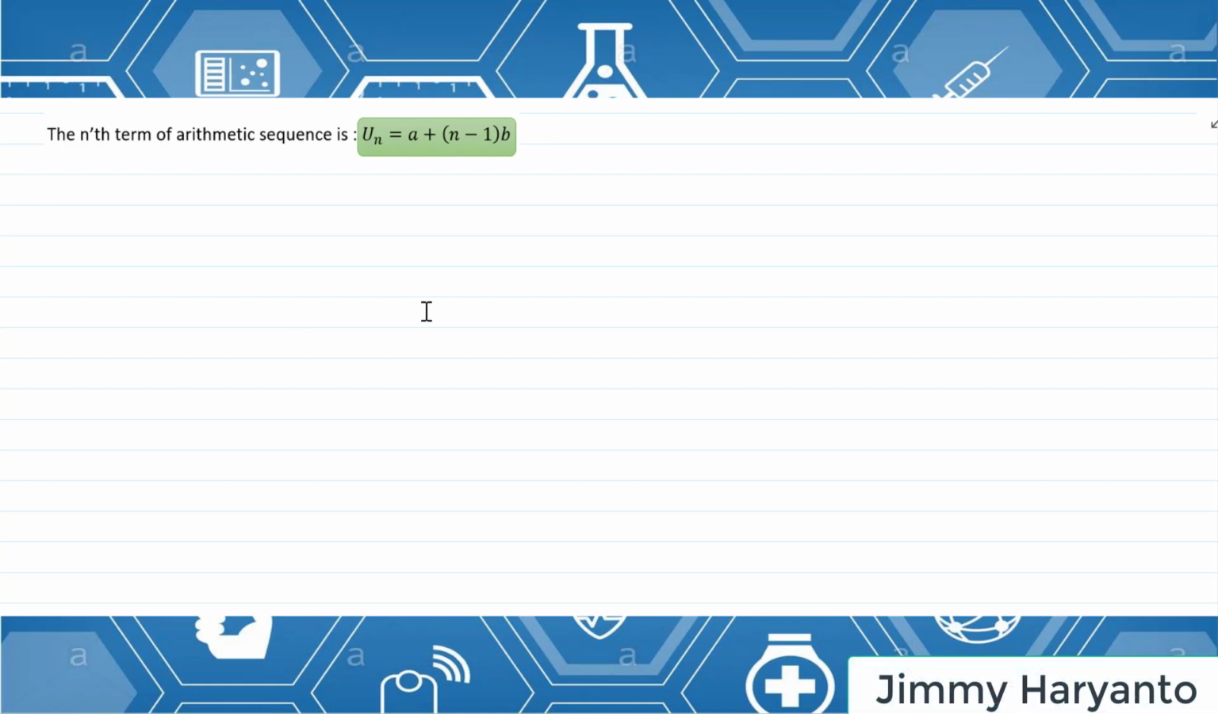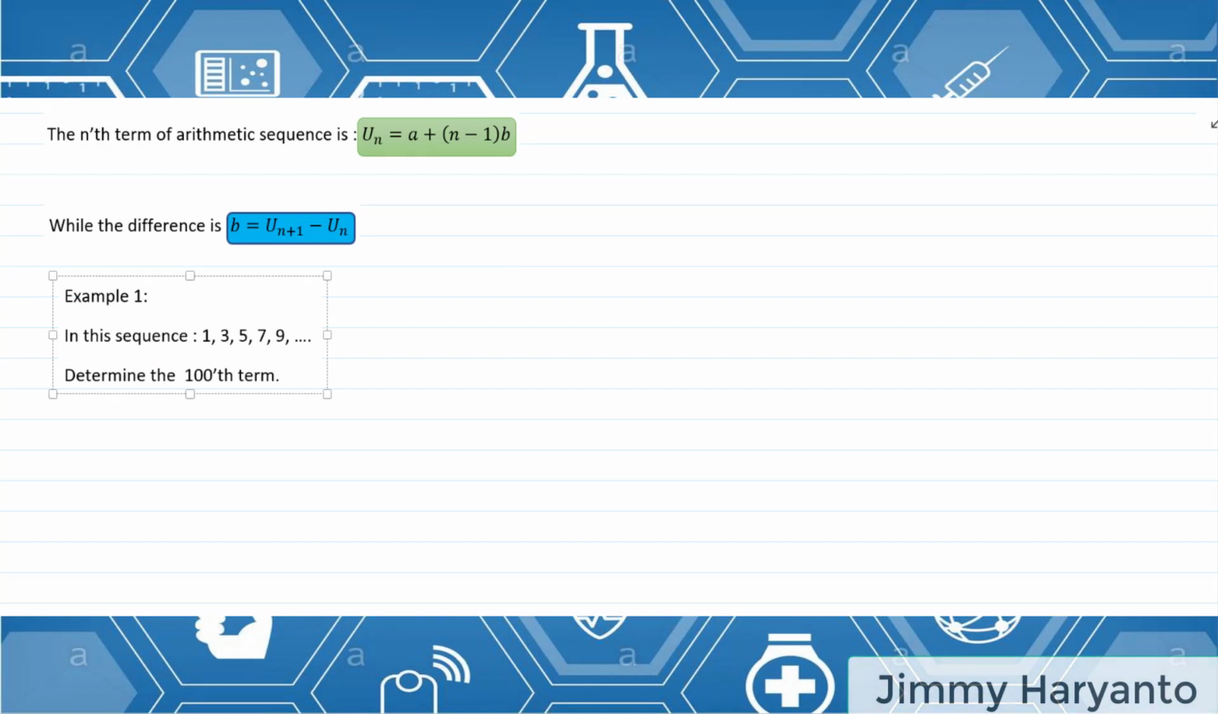So for an arithmetic sequence, the formula for Un is Un equals A plus n minus 1 times B. And then I have a formula for the difference. The difference will be Un plus 1 minus Un. It means the term after minus the term before it. So we have to subtract the adjacent terms, two adjacent terms.